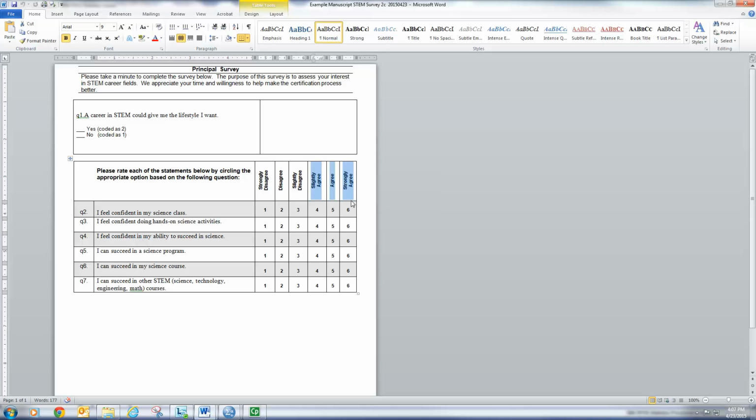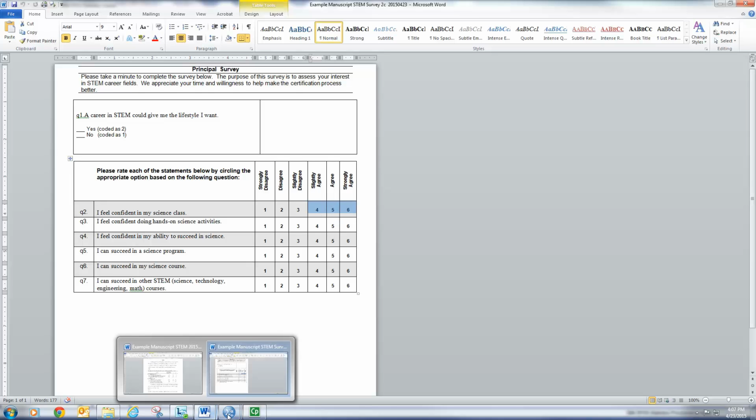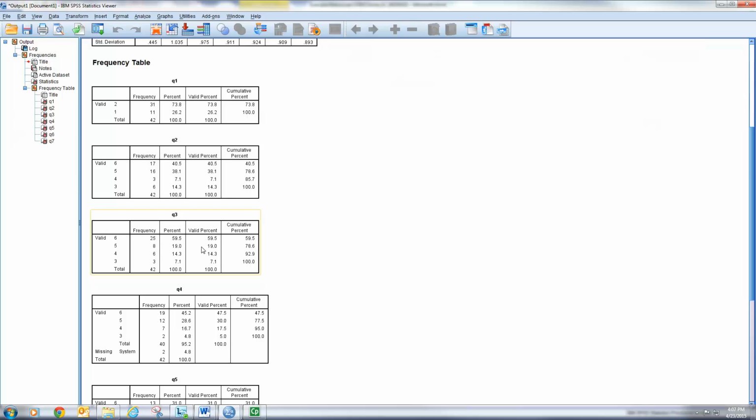So what I'd like to do for some form of agreement is sum these items, the 4, 5, and 6. Now it's actually done for us here because we did descending values. We see 5, 6, and 4. So the cumulative percentage was 40.5, 78.6, and 85.7. So our some form of agreement sum there was 85.7.